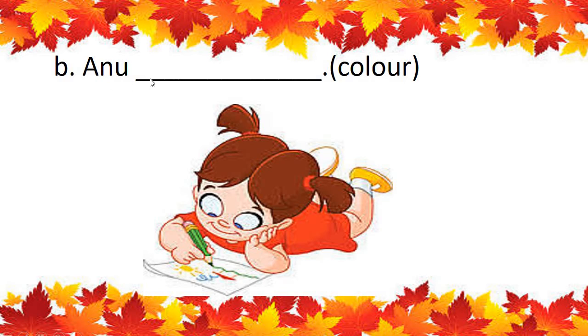Annu is coloring. Yes, is coloring. Color, coloring. Is plus ing form.